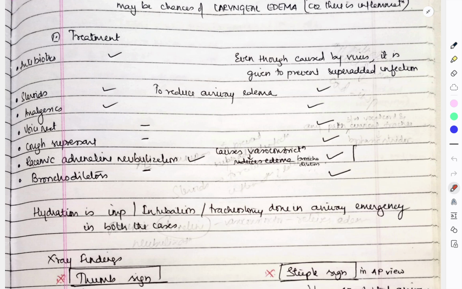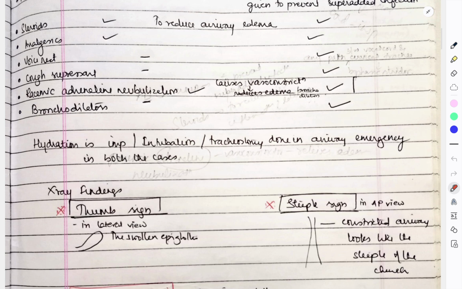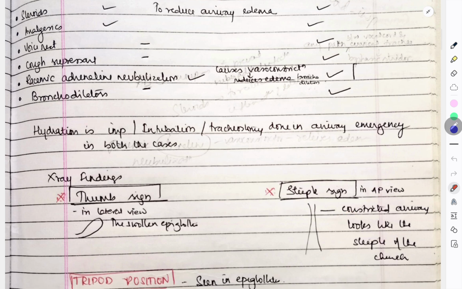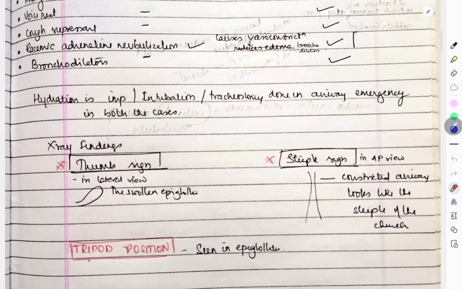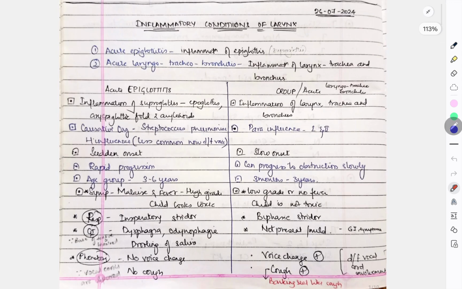Wherever you find there is great difficulty in breathing. Now, X-ray findings: in epiglottitis, the epiglottis will be swollen and there will be a thumb-like sign in the lateral view of the X-ray. Whereas in CROUP, you'll find the steeple sign in the AP view, meaning the constricted airway looks like the steeple of a church. So this was about the X-ray findings. In epiglottitis, the child will sit in a tripod position to improve breathing. So this was about epiglottitis and CROUP.